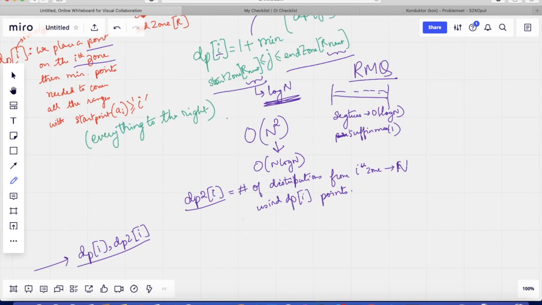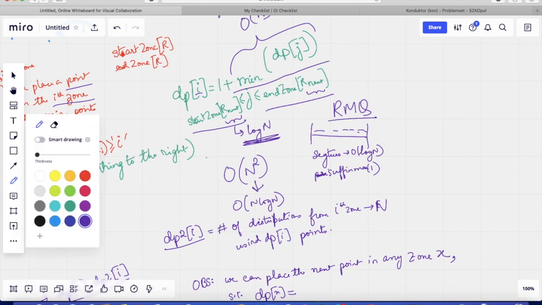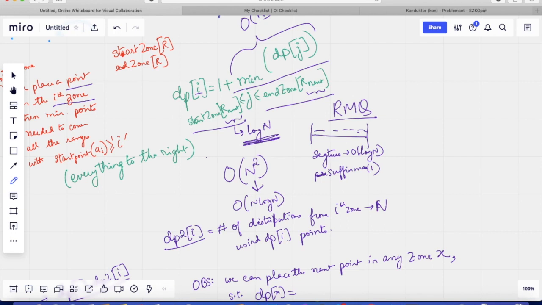Well, the only observation required here is we can place the next point in any zone x such that dp of x was equal to whatever this minimum was. So let me denote this minimum, with this constraint, as m.